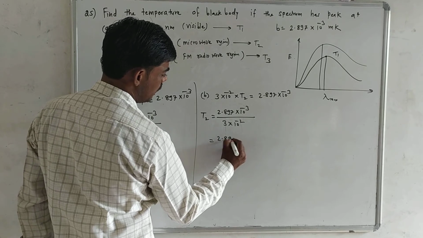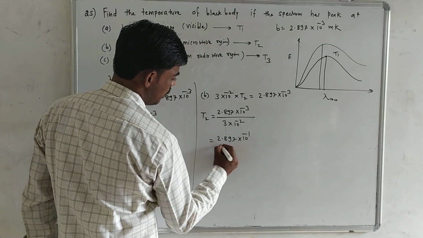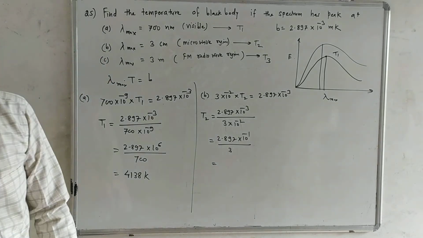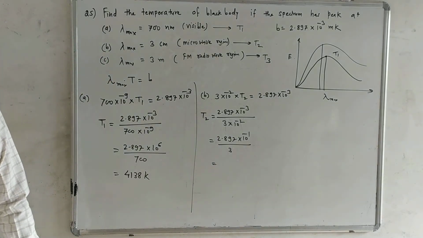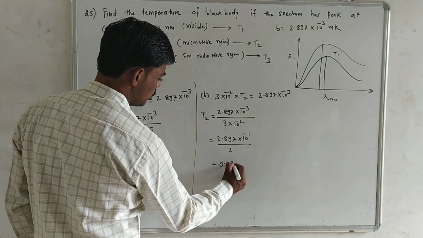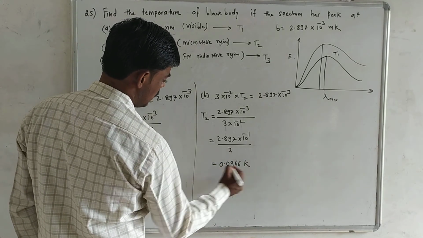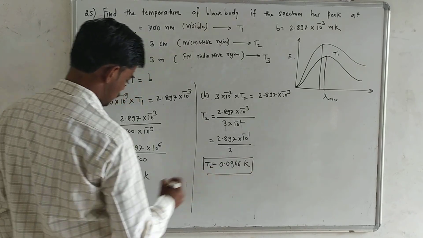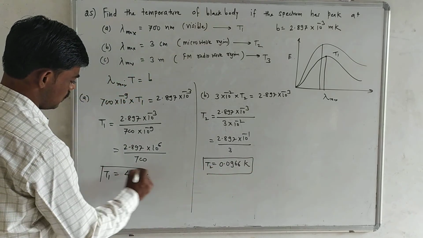So 2.897 into 10 raised to power minus 1 divided by 3. The answer is 0.0966 Kelvin. This is second temperature. This one is first temperature.